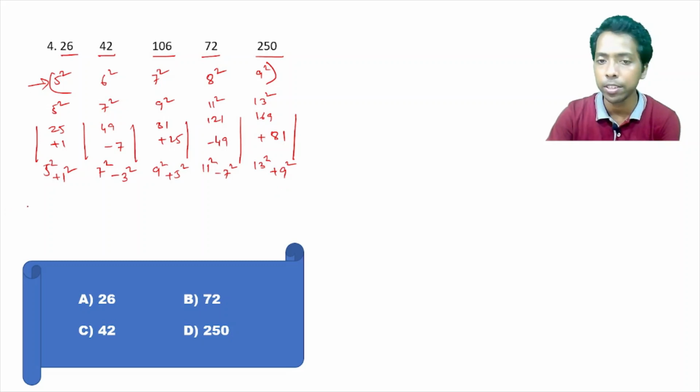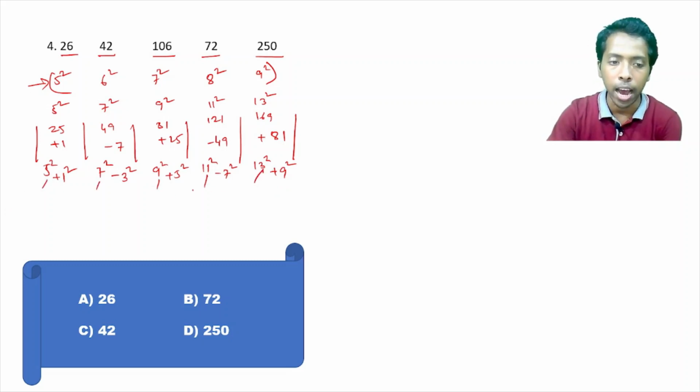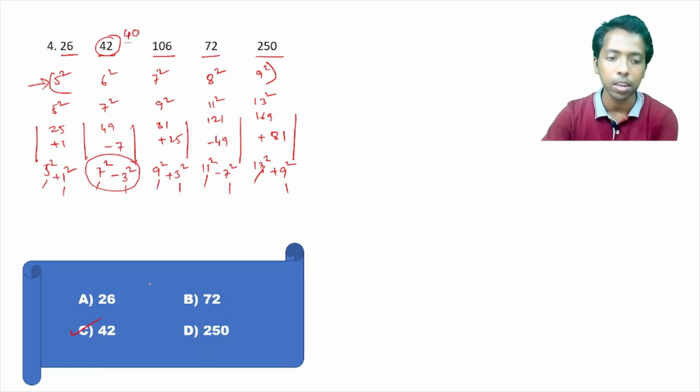Can you understand the logic here? 5, 7, 9, 11, 13. And the addition part, that is 1 square, 3 square, 5 square, 7 square, 9 square. This is okay. So this can be the perfect logic here, right? So this is not minus 7 but minus 9. So minus 9, that will be 40, not 42. So this is the wrong one here. So this is 40. Now option C is the correct one.